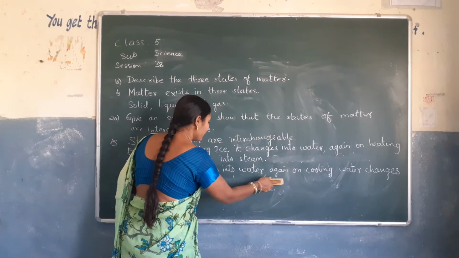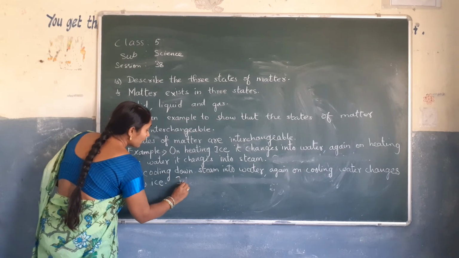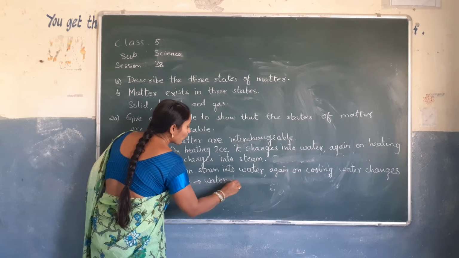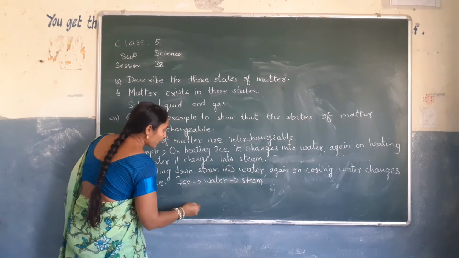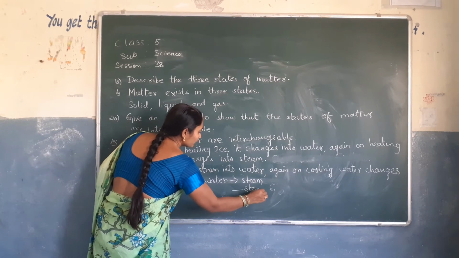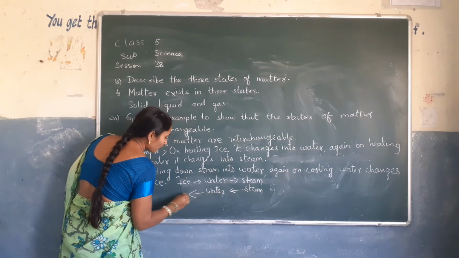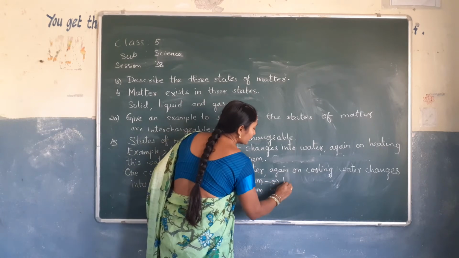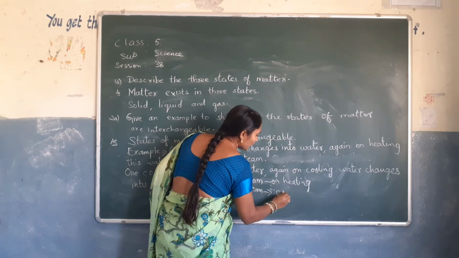So the answer in a simple way is like this: ice to water, water to steam. Again the same thing: steam to water, and water to ice on cooling. This is on heating and this is on cooling.